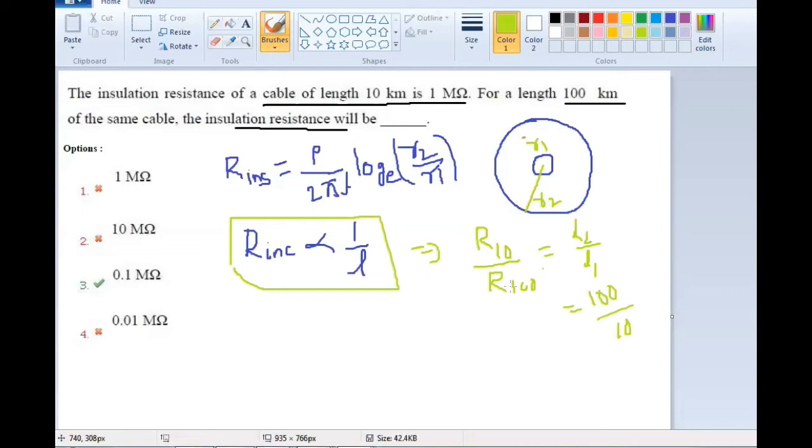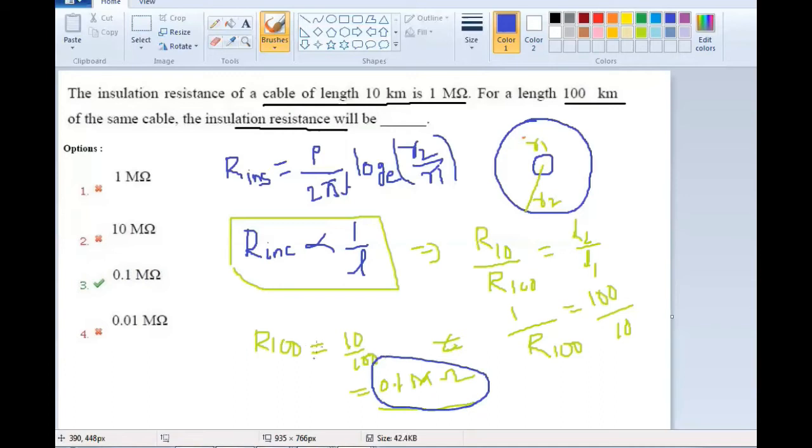R10 is 1 mega ohm, and we have to find out the resistance for the 100 kilometer length of the cable. So from this we can write R100 equal to 10 by 100, so it is 0.1 mega ohm. So it is the answer, 0.1 mega ohm.